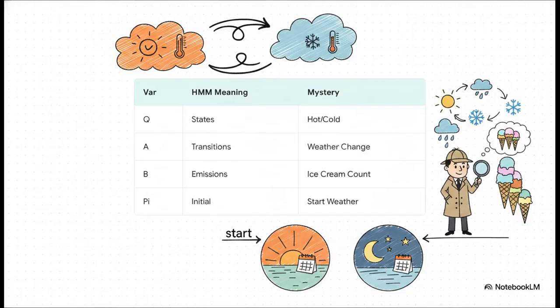That's our entire puzzle. And this brilliantly illustrates how we can map all these complex, abstract mathematical variables directly onto our concrete ice cream detective story. In a hidden Markov model, Q is our set of hidden states, hot or cold. A is our transition matrix, meaning what's the probability that a hot day changes into a cold day or just stays hot. B represents our emission probabilities. Basically, if it really is a hot day, what is the probability Jason eats exactly 3 ice creams? And finally, pi is our initial distribution, which is just the probability of the very first day of the summer starting out hot or cold.